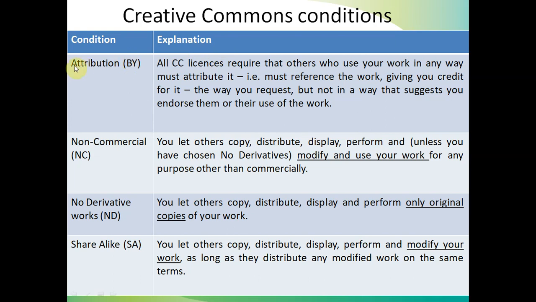So this is attribution. In case of BY, the other user who is using our content must reference the work, giving you credit for it, otherwise he will be penalized.